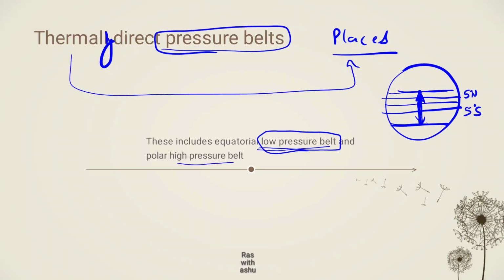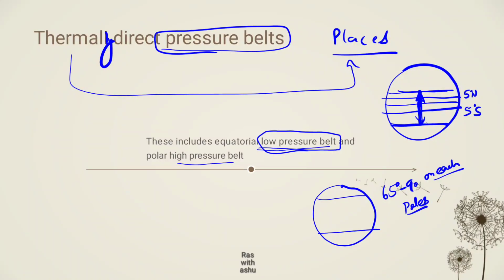If we talk about the polar high pressure belt, this is a belt of 65 degree to 90 degree on each pole, because this region has a low temperature, and due to low temperature the air contracts. The number of molecules becomes higher because of the contraction, and these molecules exert pressure on that area, right?